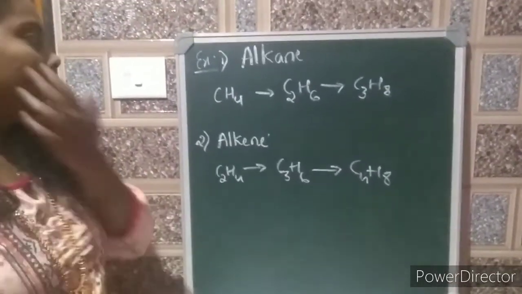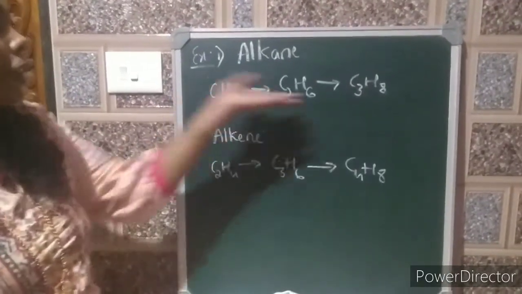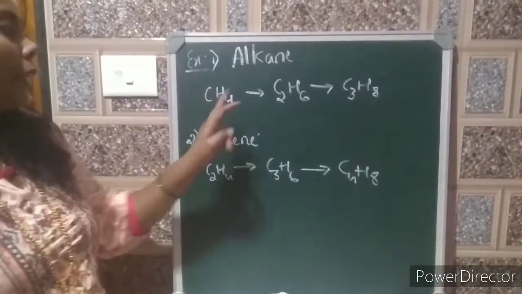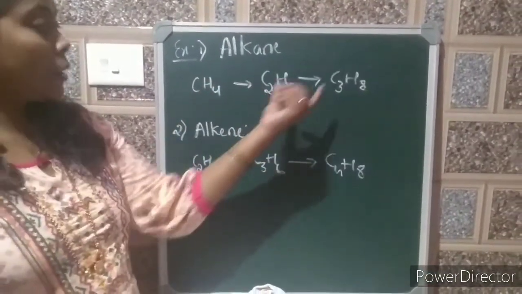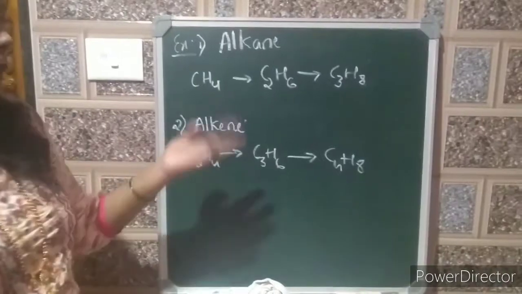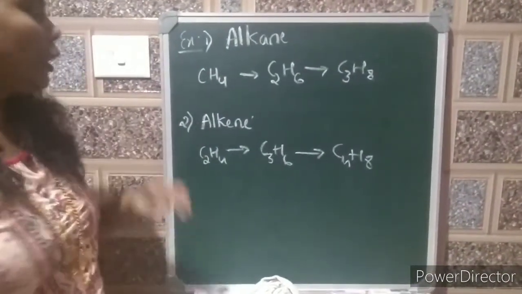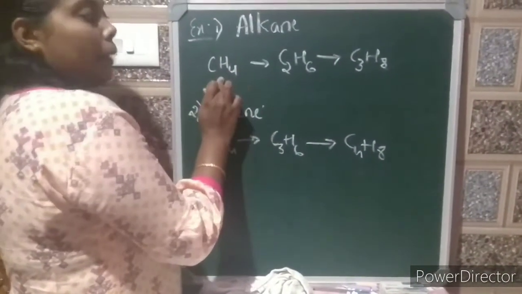Let's see some examples. First one is alkane. I have written a series of alkanes: methane, ethane, propane. Methane formula is CH4, ethane formula is C2H6, and propane formula is C3H8. Now just see the difference between methane and ethane.